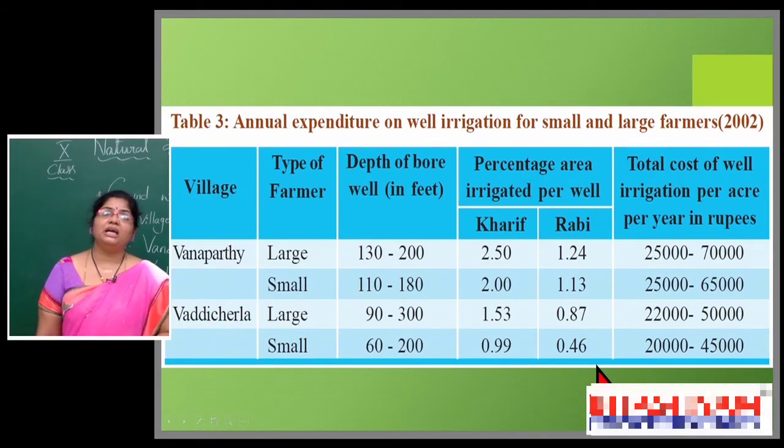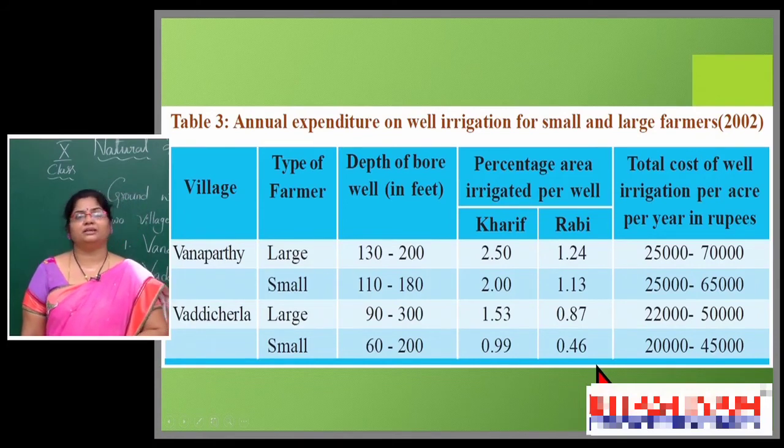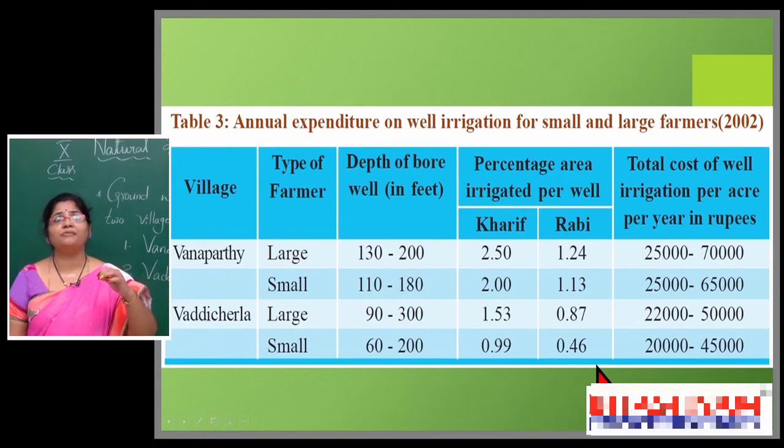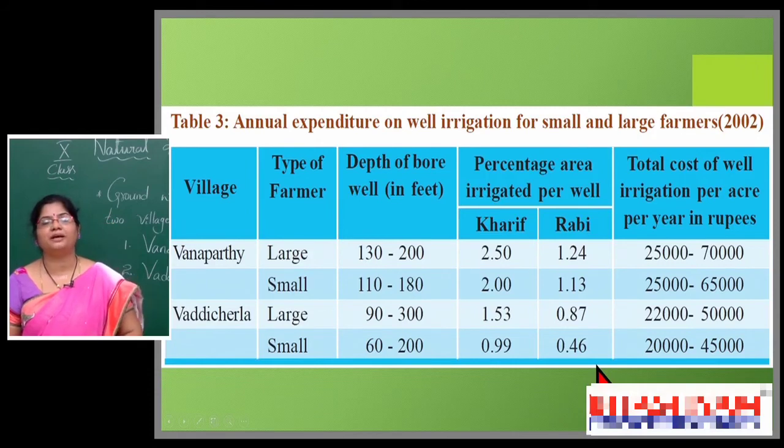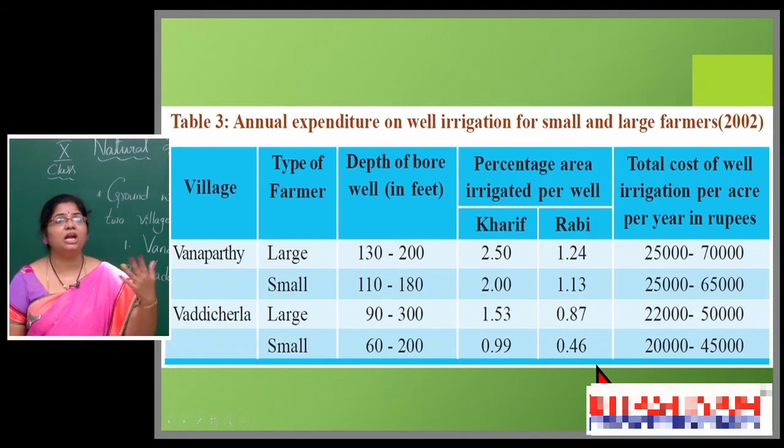Like that only, irrigation cost per acre per year. The total cost of well irrigation: how much is the farmer able to spend for one acre per year? One acre, one year. How much amount is he able to spend? See, in Vanaparthi, a large farmer is able to spend 25,000 to 70,000 per acre. A small farmer of the same village, 25,000 to 65,000.